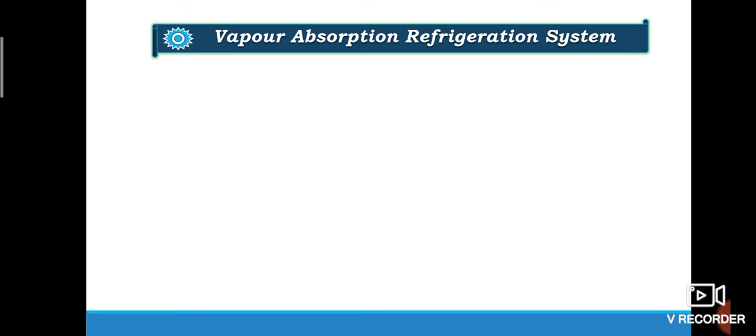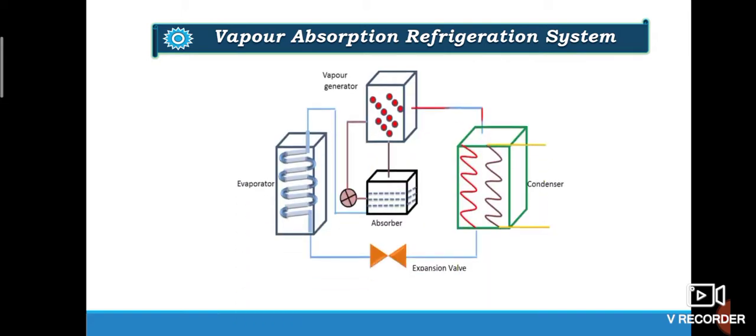Next, coming to the vapor absorption refrigeration system. The main components of the vapor absorption refrigeration system are evaporator, condenser, expansion valve or the throttle valve, and the other main components, as you can see here, are a vapor generator, absorber and a pump.